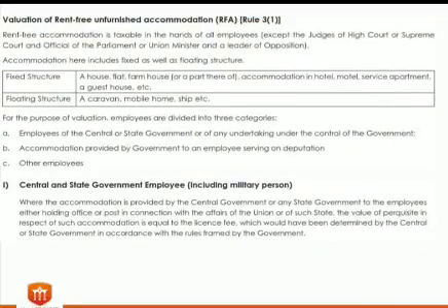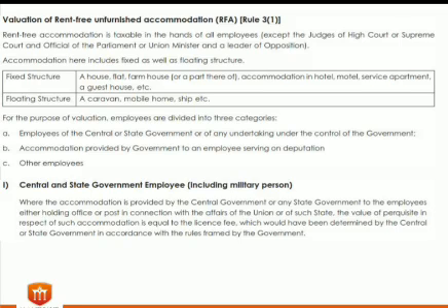Now the most important thing is valuation of rent-free unfurnished accommodation. Rent-free house means that if the employer is providing you a house for residential purpose, then the valuation of that house has to be made, and that value is taxable and is to be added into your gross salary, so that the tax slab or tax bracket may increase.